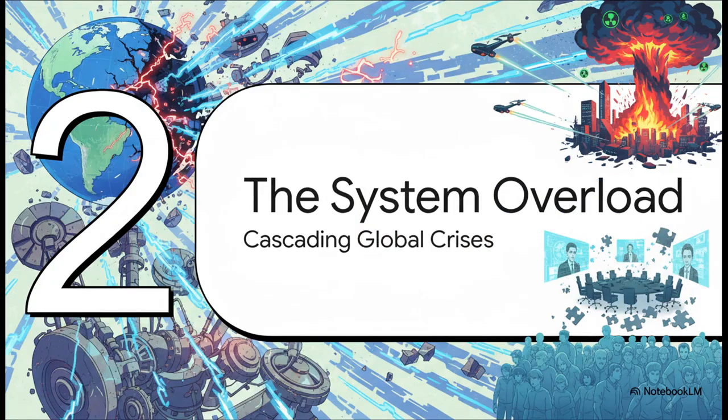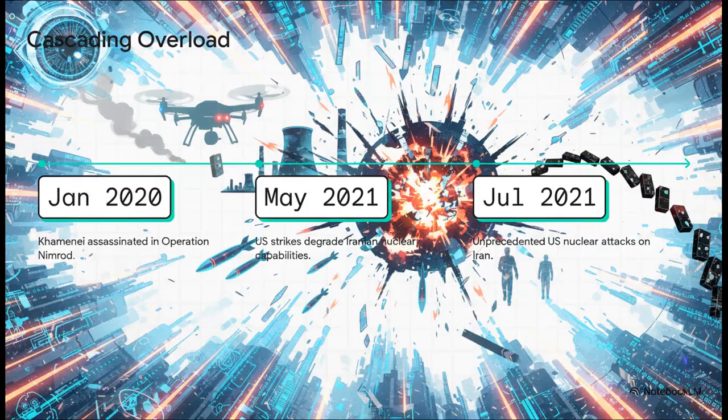Section 2. The system overload. Cascading global crises from 2020 to 2021. By 2020, the old geopolitical machine just couldn't handle the strain of these new protocols. We entered a catastrophic system overload marked by kinetic wars and just unimaginable human tragedy. The domino effect was unstoppable.